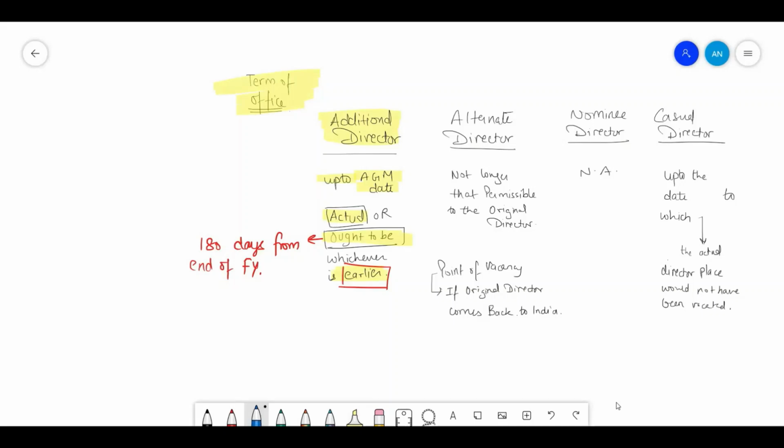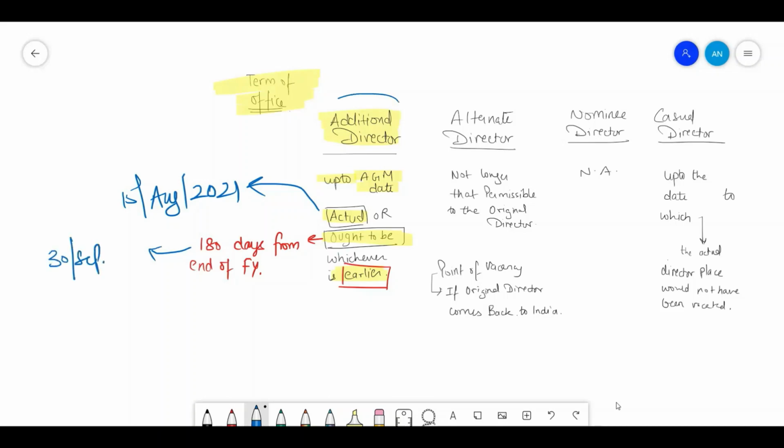For example, the actual AGM was held on 15th of August 2021, and 180 days from the end of financial year, that is the date on which the AGM ought to be held, that is the deadline for the AGM, will be 30th of September.